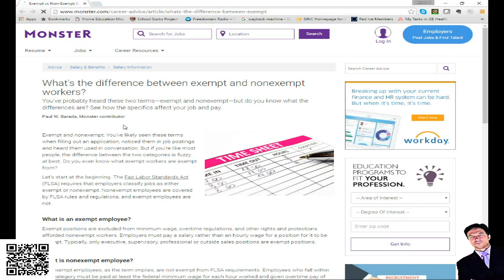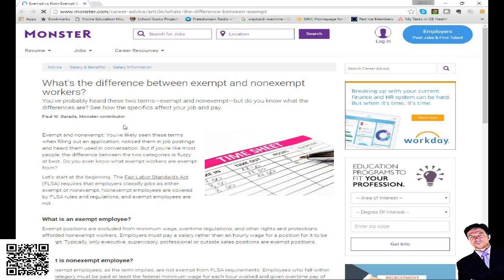And now let's discuss what it means to be exempt versus non-exempt. Okay, so what is exempt and non-exempt? Exempt and non-exempt just means exempt or not exempt from the Fair Labor Standards Act, FLSA. Exempt positions are excluded from minimum wage, overtime regulations, and other rights and protections afforded non-exempt workers.